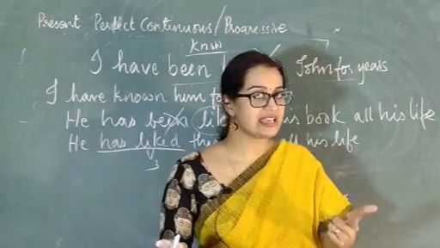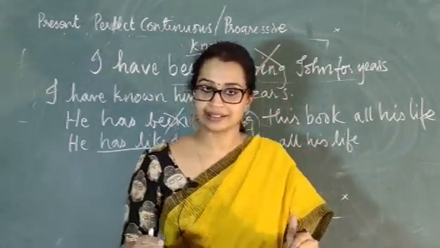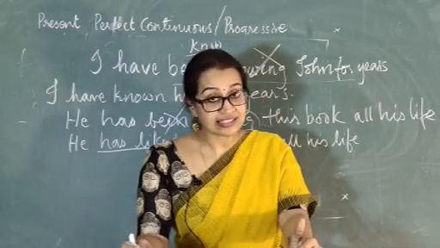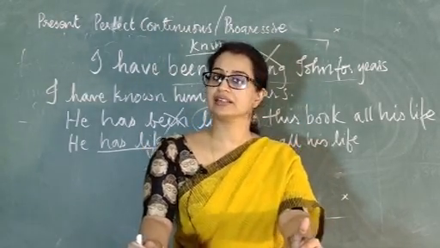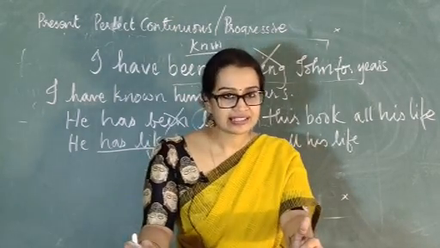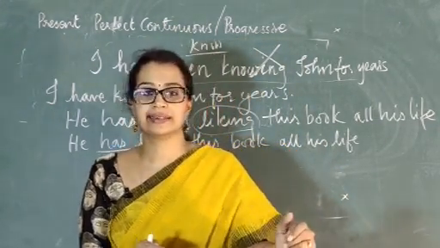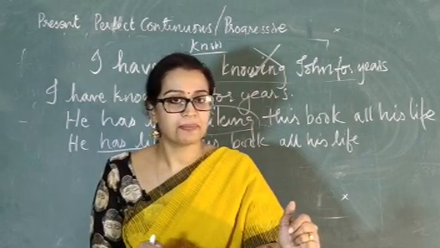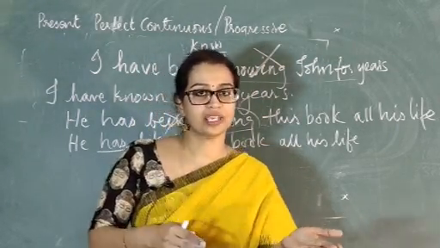Have I been learning English? Have you been learning English? Has she been learning English? Has he been learning English? Has it been learning English? Have we been learning English? Have they been learning English? Yes, so that is how you form the question.